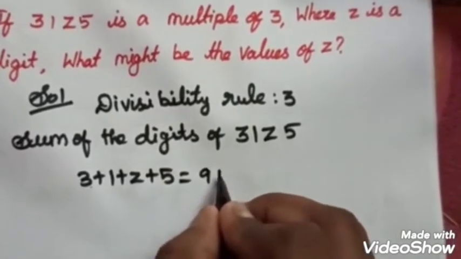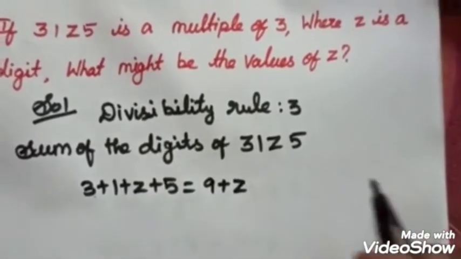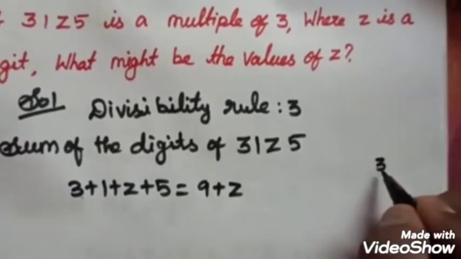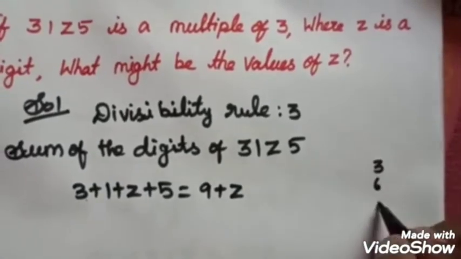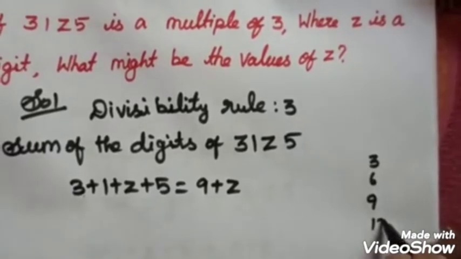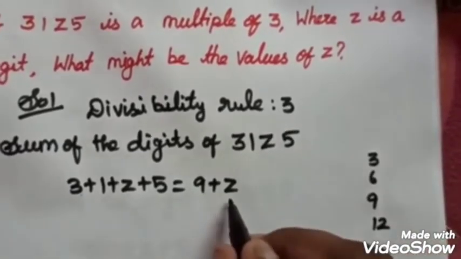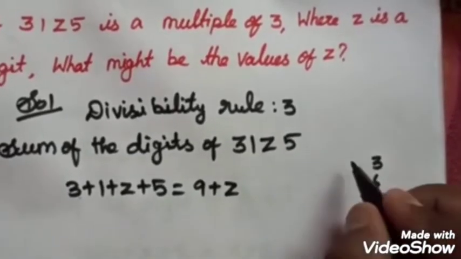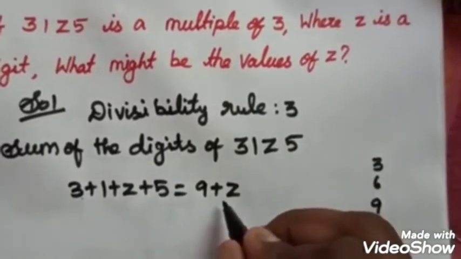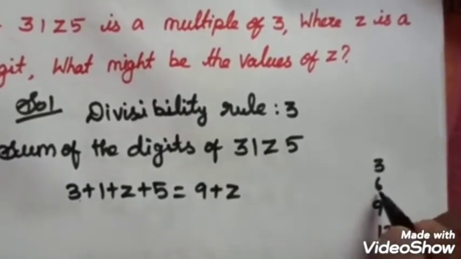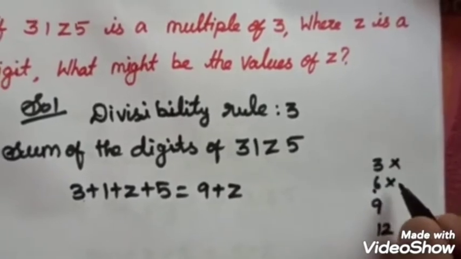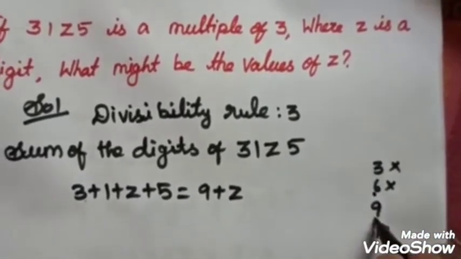So it is 9 plus z. Already you know that 1 three is 3, 2 threes are 6, 3 threes are 9, 4 threes are 12. So 9 plus z is always greater than 6. So 6 is not possible. It may start from 9.